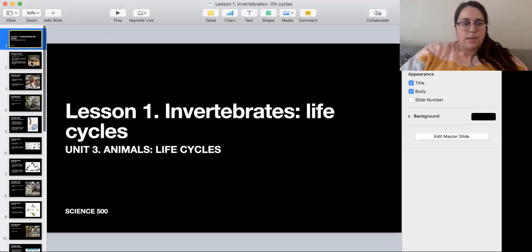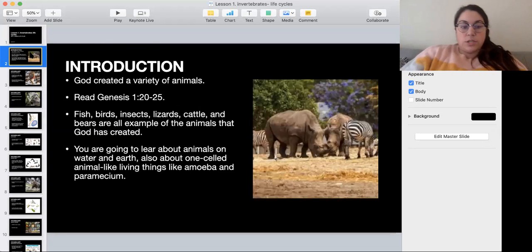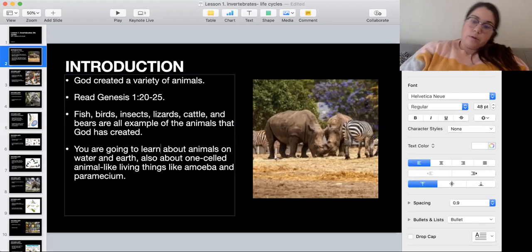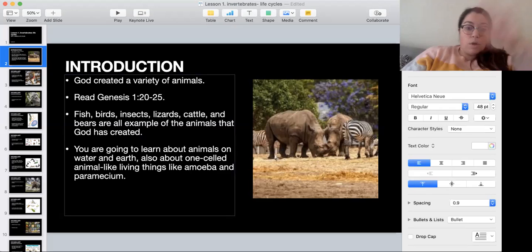Okay, it's ready. As you know, God created a variety of animals, meaning that he did create many different types of animals: fish, birds, insects, lizards, cattle, bears. All of them are examples of the animals that God has created. Now you're going to learn about different types of animals that live on water and on earth, and about things that are like animals, like amoeba and paramecium, in all of these units.